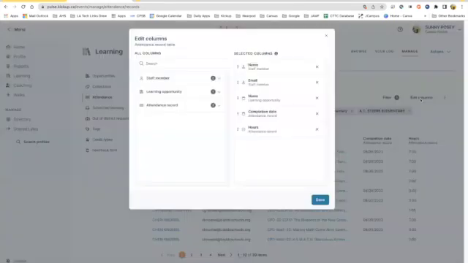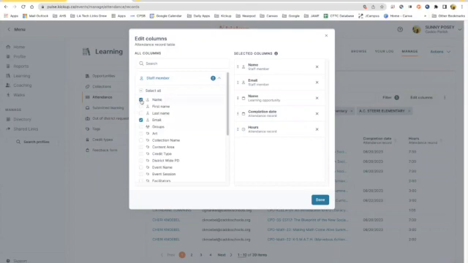So then if you wanted to edit those columns, under staff member, I personally would want to deselect name, and then I would say first name, last name. That gives you the option to be able to filter. And then I'm going to come over here and move last name to the front so that it'll show up in my columns: last name, first name, email, name of the event, completion, and then how many hours that event is worth. I'm going to say done.